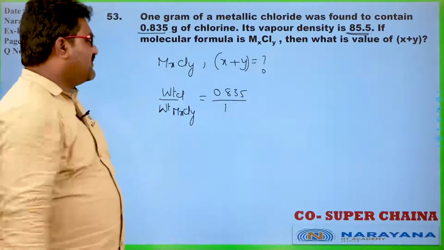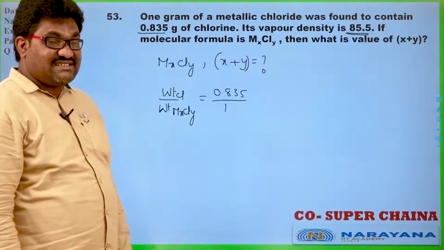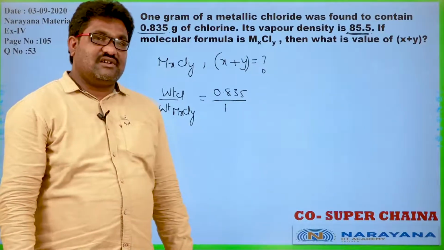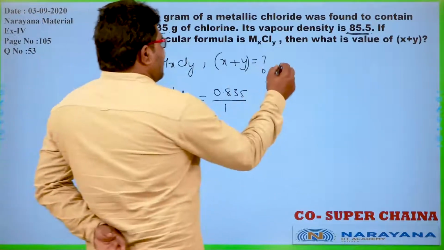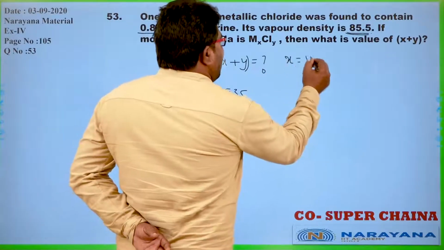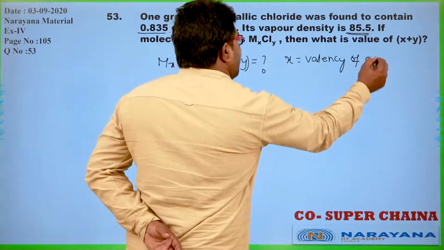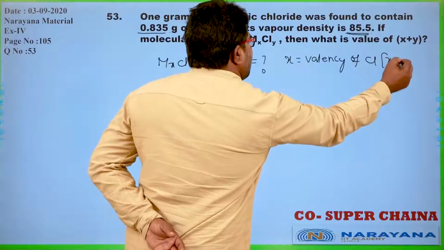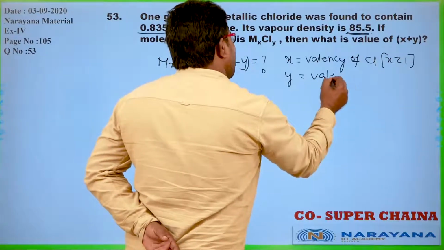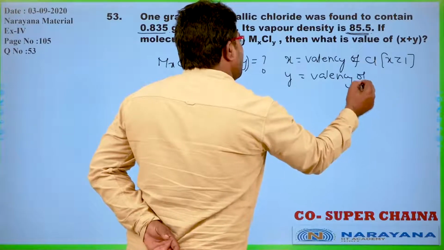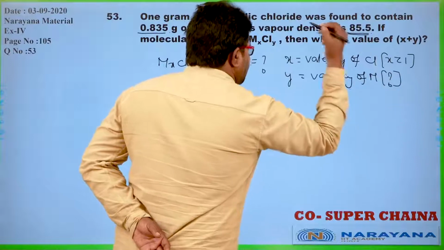This is the ratio of chlorine in that compound, and that ratio should be the same if we take the total molecular formula unit. Now here x is the valency of chlorine, and we know that is equal to 1. y is the valency of metal, and we don't know that, we have to find it.